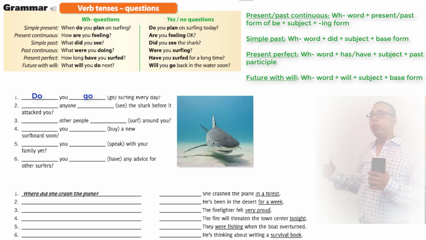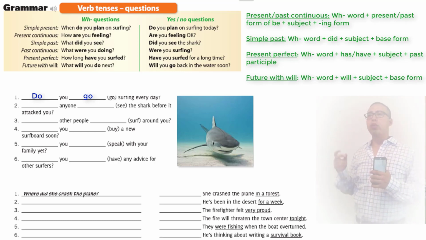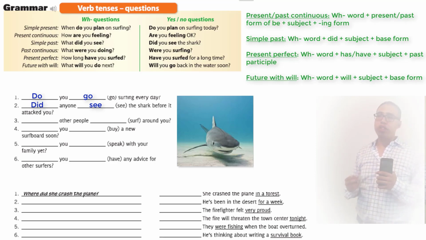It could be, did you go surfing every day, if it was in the past. But since it's simple present, we use do. Do you go surfing every day? Number 2, did anyone see the shark before it attacked you? Since it's in the past form, we use the word do in its past form. So it's did. Did anyone see the shark before it attacked you? We keep the verb in its regular form.